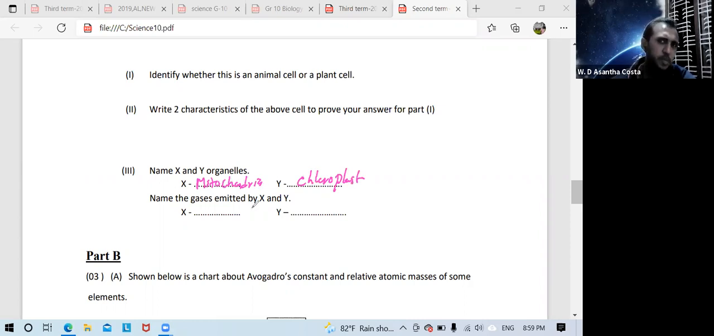Then what are the gases emitted by X and Y? You know in mitochondria, cellular respiration is occurring. So by cellular respiration, it emits carbon dioxide gas. Or you can write CO2 or carbon dioxide. Y is chloroplast. You know chloroplast carries out photosynthesis. The photosynthesis byproduct is oxygen. Therefore, oxygen is released. Then Y gas is oxygen.